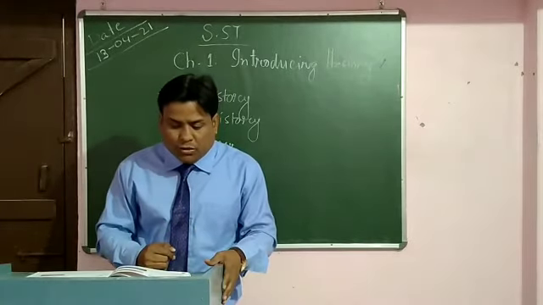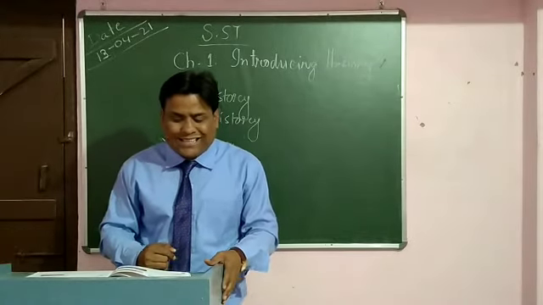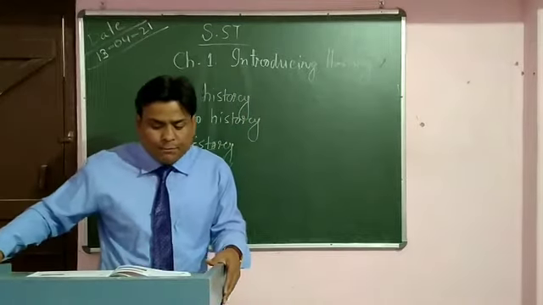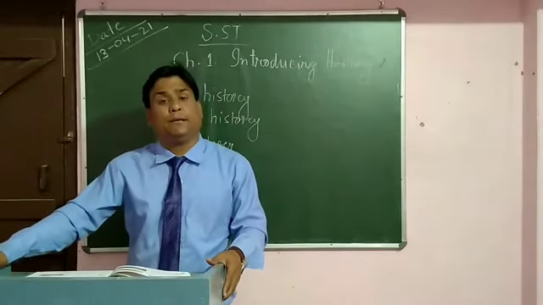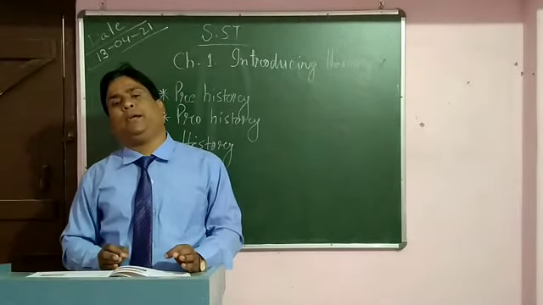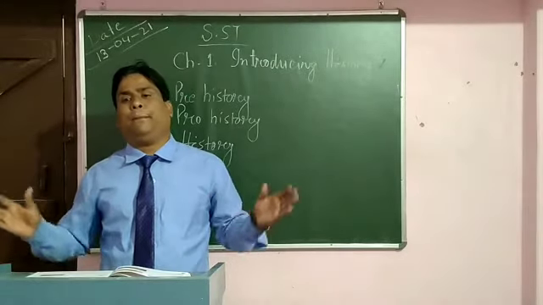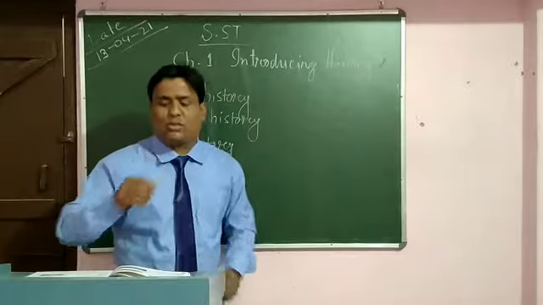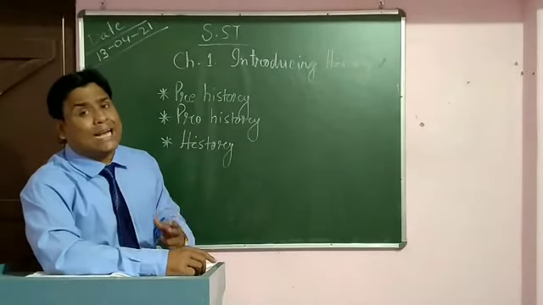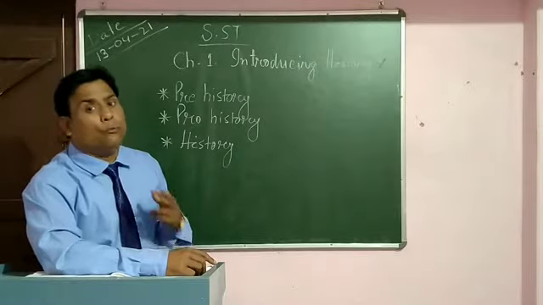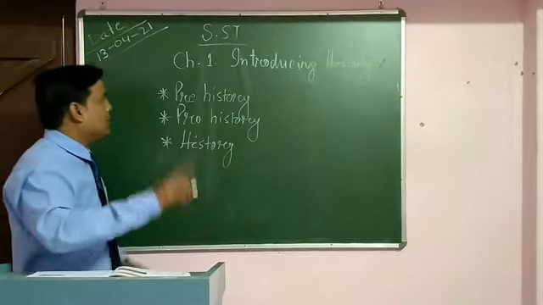Many of these records are found on rocks, clay, and the bark of birch trees. They provide important information regarding this period. It means history is the period for which a lot of sources of information are available, and we are able to understand them.